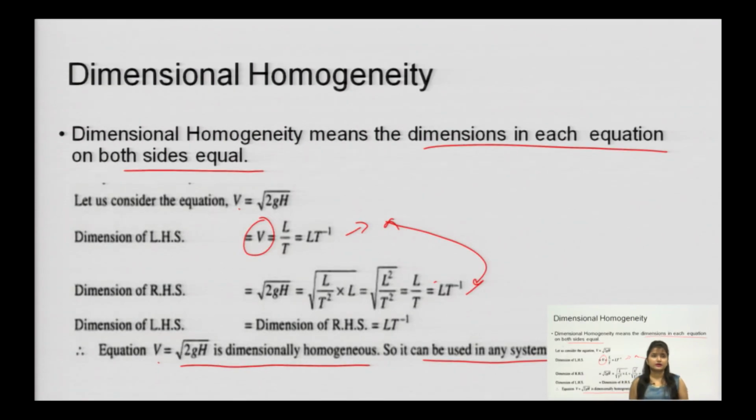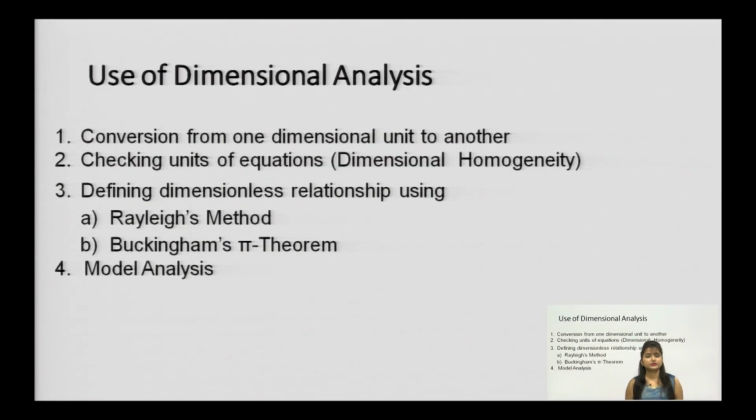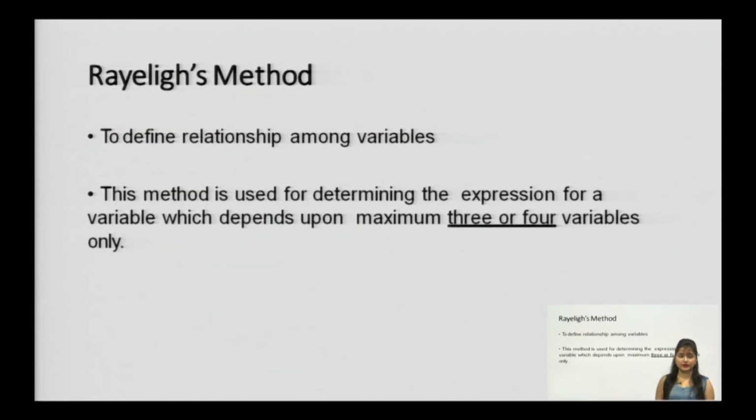Coming to the third checklist item, defining dimensionless relationships: the use of dimensional analysis helps us define the dimensionless relationship. Under it come two methods, Rayleigh's method and Pi-Buckingham method. Let us discuss method 1, Rayleigh's method. Both Rayleigh's method and Pi-Buckingham method define the relationship between the variables, that is the dependent variable and independent variables.